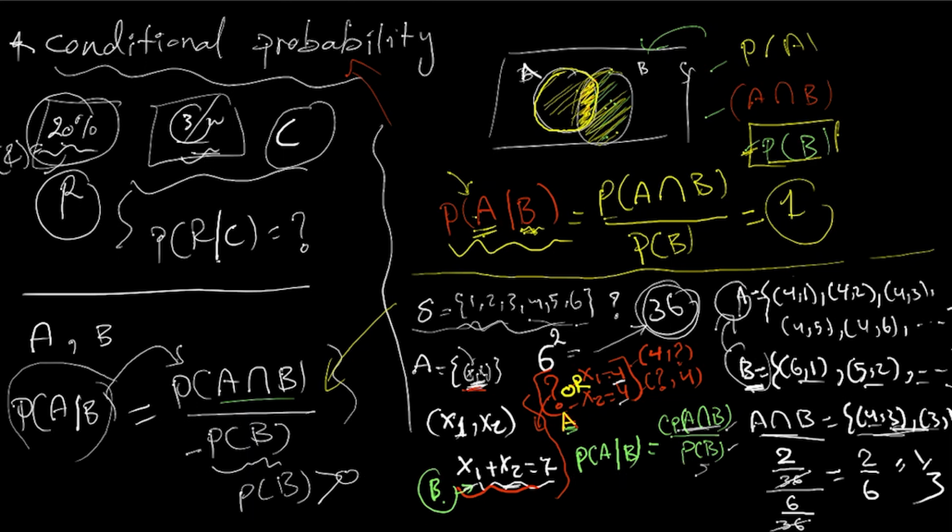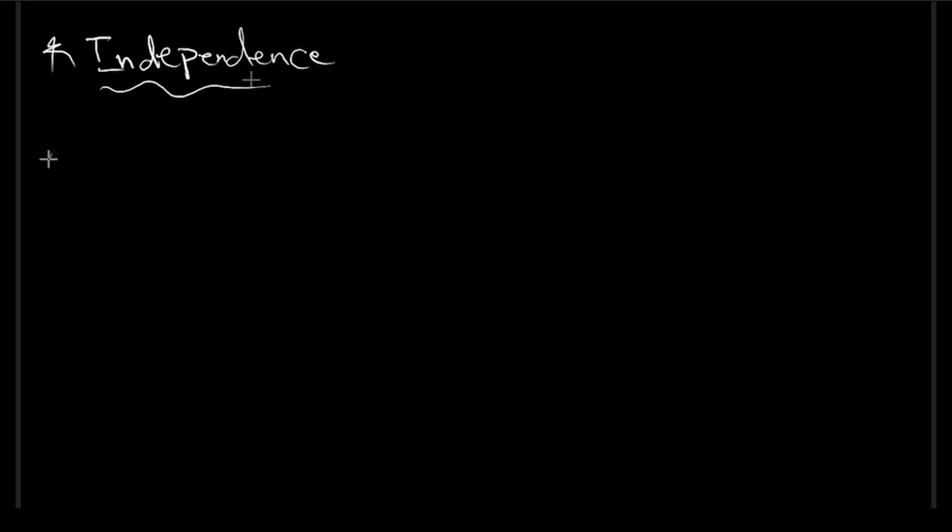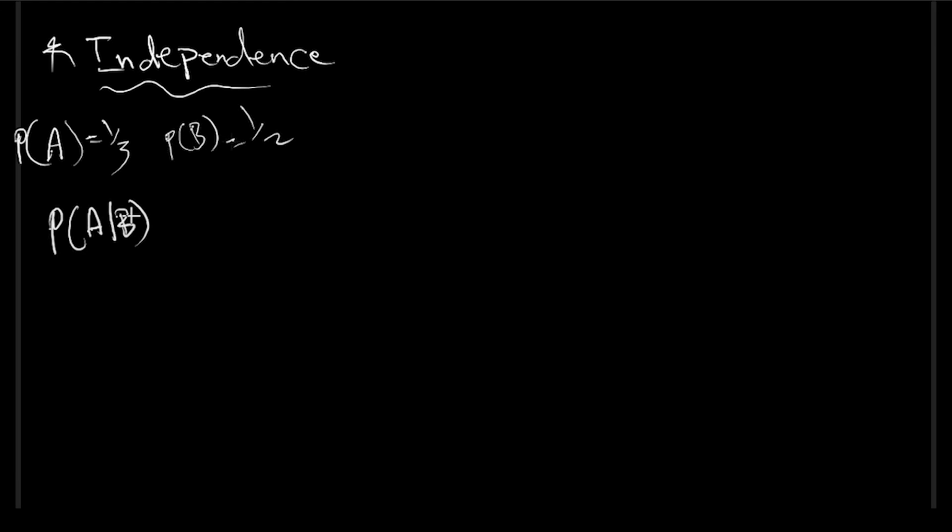Now, the next thing we want to be familiar with is the concept of independence. What does independence mean? Event A: tomorrow it's going to rain. There is another event B: tossing a coin, for example. What's the probability of A given B? What's the probability of a rainy day given that I toss the coin? I would say it is 1/3, because the fact that I toss the coin will not affect the condition of the weather. In this case, both events A and B are called independent. The outcome of one doesn't affect the outcome of the other.